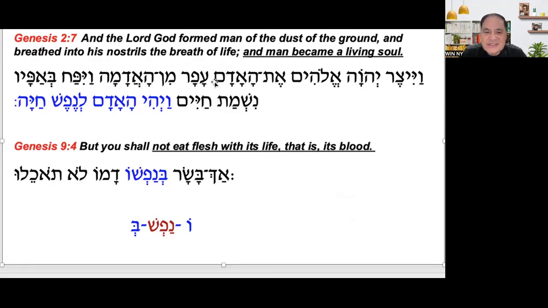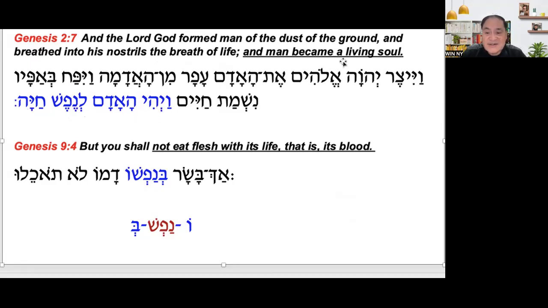So the word soul here was translated from nefesh. Okay? Vayihi ha-adam linefesh chaya. So, and the man became, and the man was.